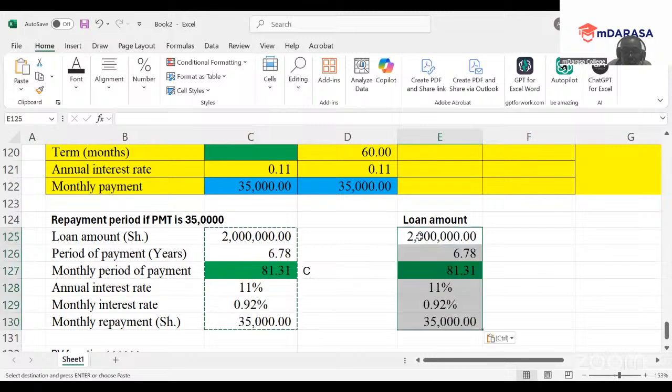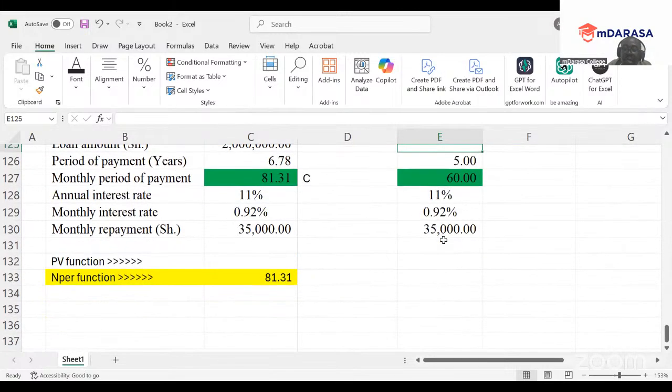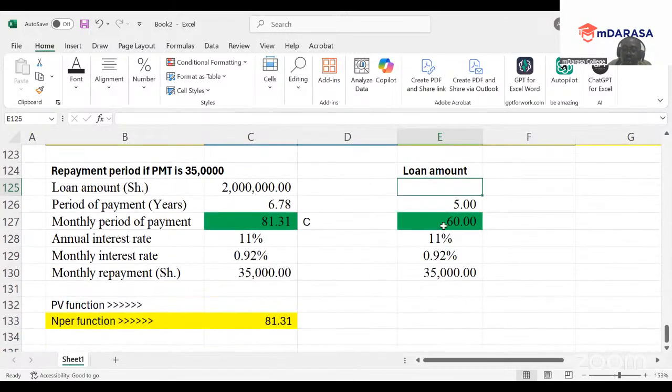If all these are the same, except for the period, which will remain to be 60, and this other one, of course, is 5. So I don't have this value, and that is what I'm required to determine, given that all these are the same. So how will you go about it?